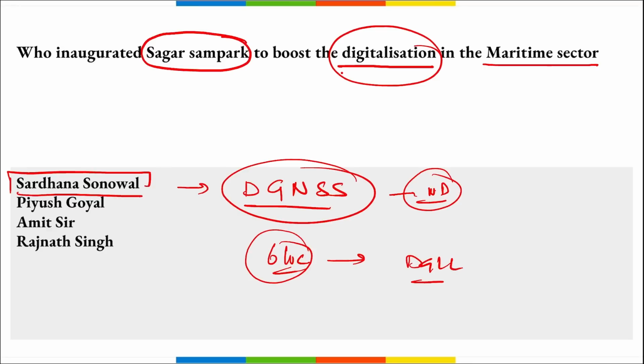Right? Coming back, this Sagar Sampark, what is it? It is a differential global navigation satellite system. This was launched in New Delhi and it was to boost the digitalization in the marine or maritime sector. And this was launched by Sarbananda Sonowalji.